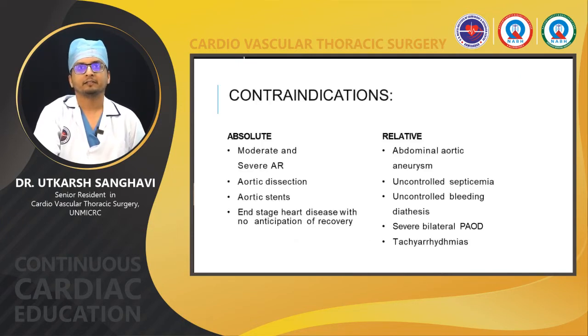The contraindications can be divided into two, absolute and relative. Moderate to severe aortic regurgitation is an absolute contraindication. Aortic dissection, a history of implanting an aortic stent, or end-stage heart disease with no anticipation of recovery are also absolute contraindications. Relative contraindications include abdominal aortic aneurysm, uncontrolled septicemia, uncontrolled bleeding diathesis, severe bilateral peripheral artery obstructive disease and tachyarrhythmias.